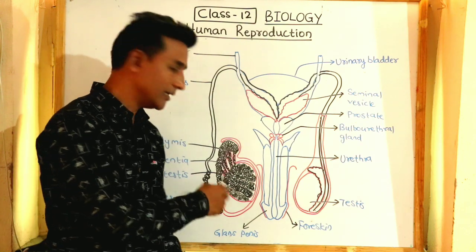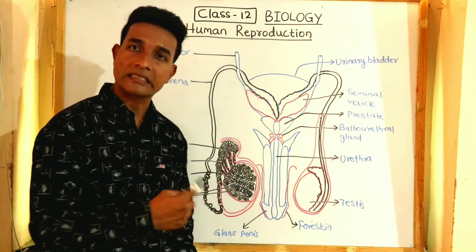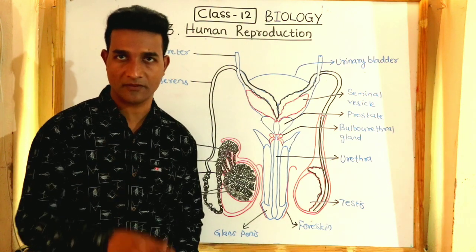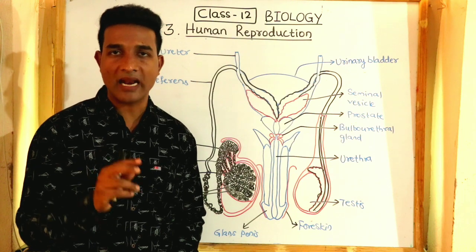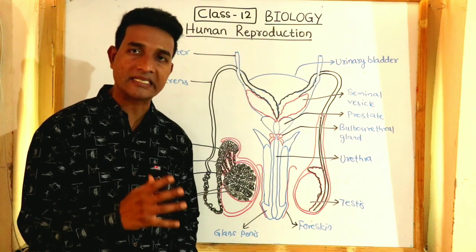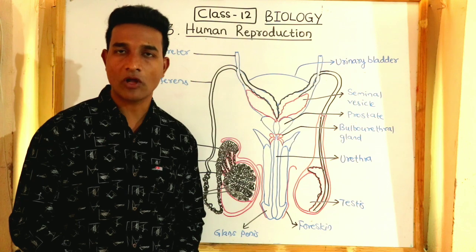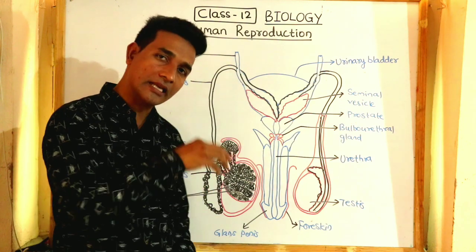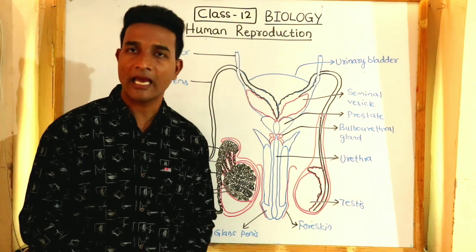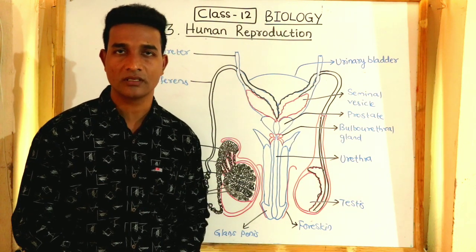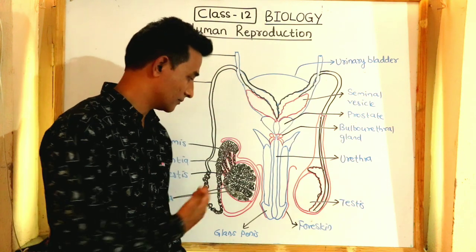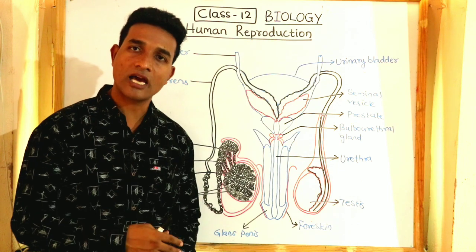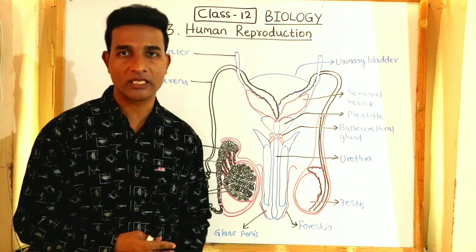In the regions outside these testicular lobules, you can find interstitial spaces which contain small blood vessels as well as some interstitial cells, which we call Leydig cells. These Leydig cells, present in between the testicular lobules, help in secreting testicular hormones as well as other immunologically competent cells. And these testicular hormones are commonly called androgens.